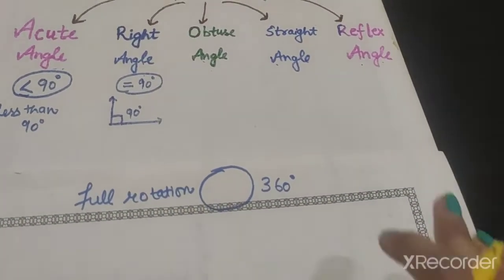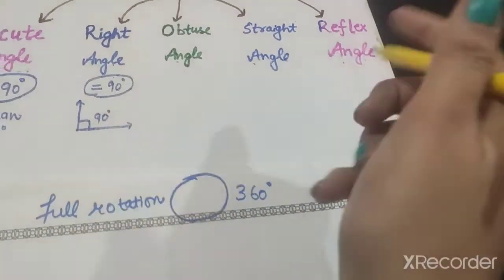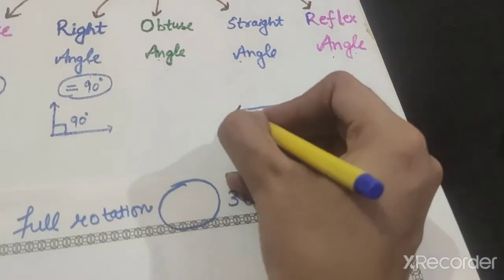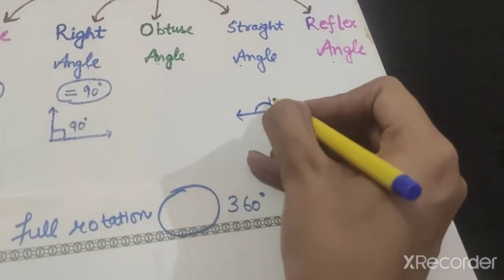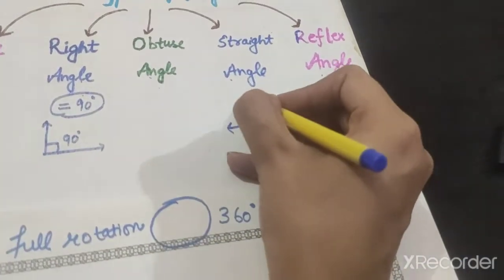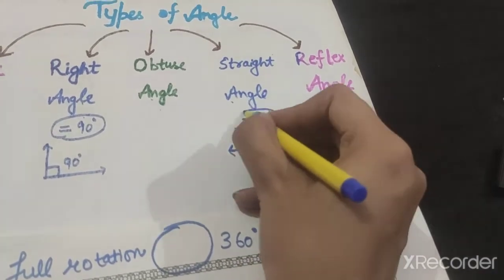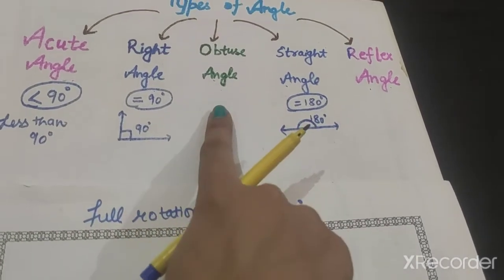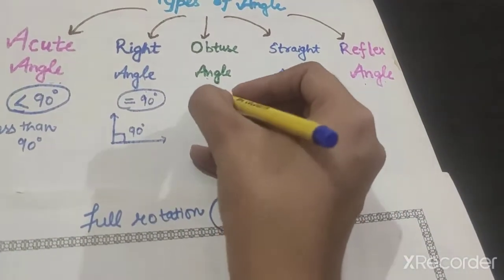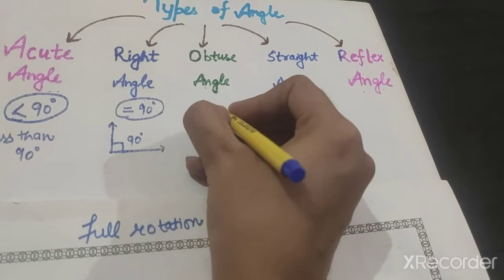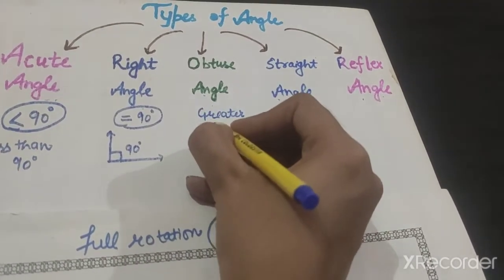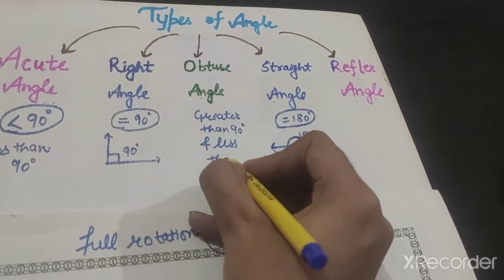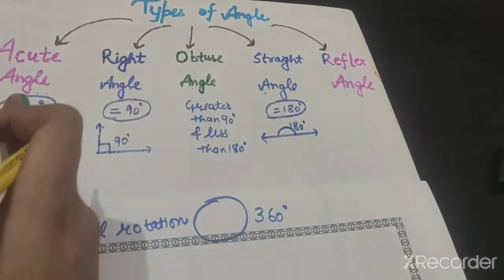Okay, now come to the straight angle. So straight line, straight angle. A straight angle is of magnitude 180 degrees. It means a straight angle is an angle whose magnitude is 180 degrees. Now what is an obtuse angle? An obtuse angle is an angle which is greater than 90 degrees and less than 180 degrees.